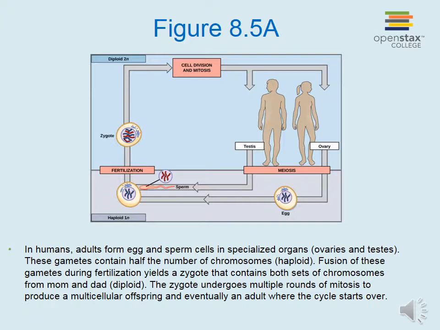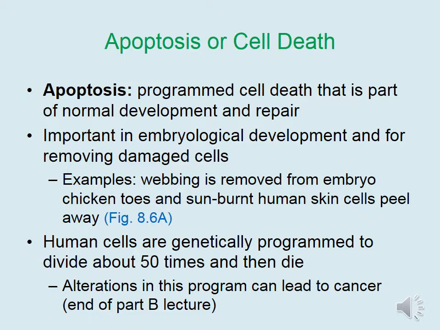starts over. As we discuss cell division, we also need to realize that cell death is a normal part of development and repair in an organism. This process of programmed cell death is referred to as apoptosis. This is important in embryological development and for removing damaged cells.